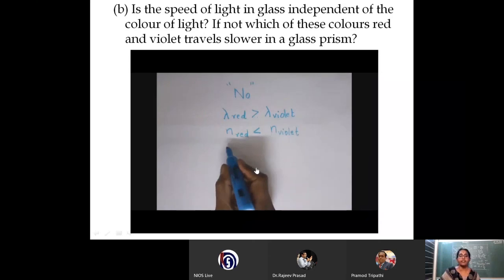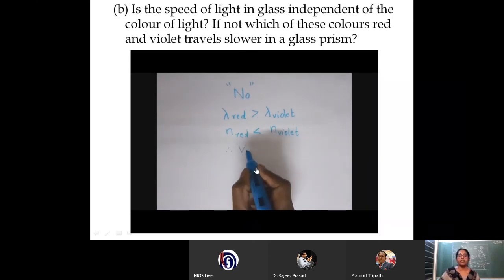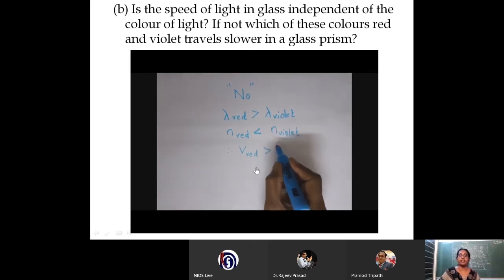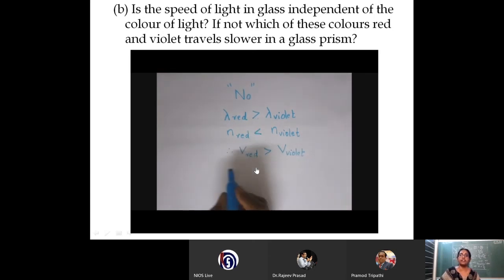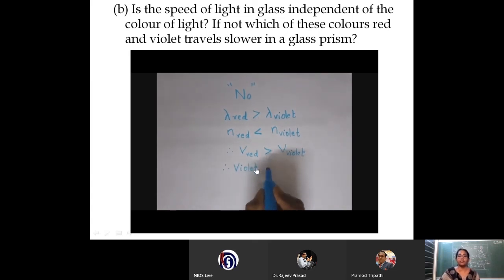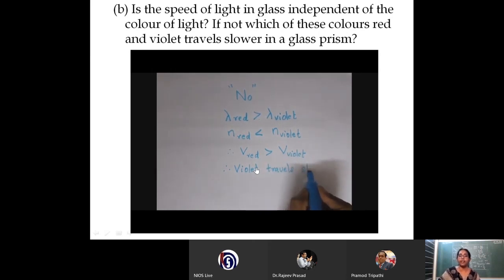And hence, what will happen? The speed of red is greater than the speed of violet. So which will travel slowly? The violet color will be traveling slowly in a glass prism. The reason is that the refractive index of violet is much more compared to red.